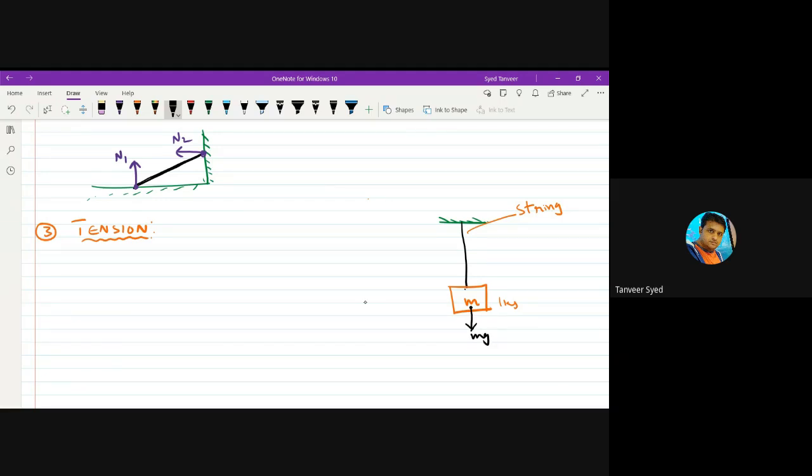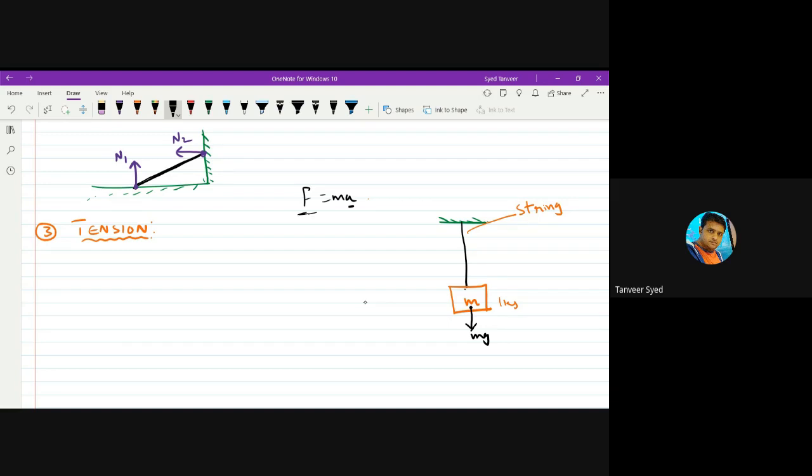mg, the weight, is acting vertically downward. What does Newton's second law say? F equals ma. Wherever there is a force, there must be acceleration. Here there is force mg, but there is no acceleration. The block is not getting accelerated. It is not falling down.